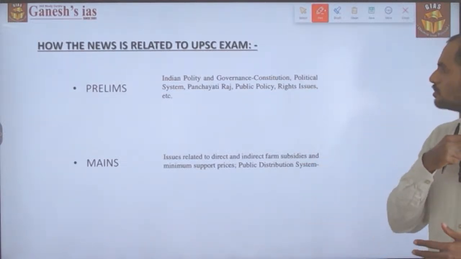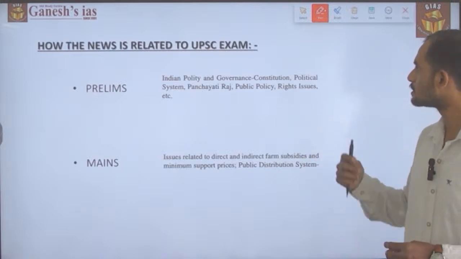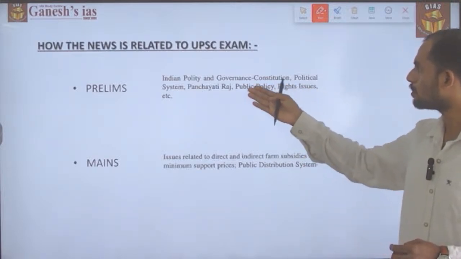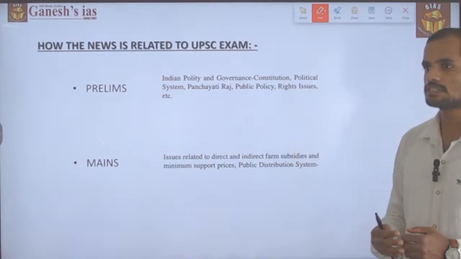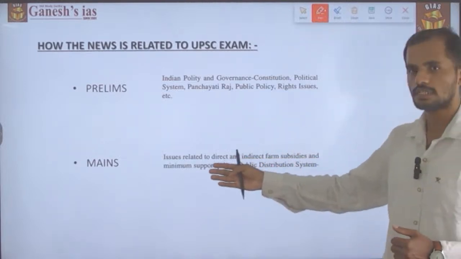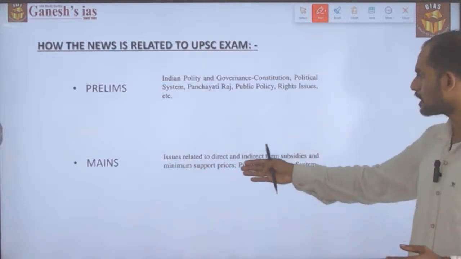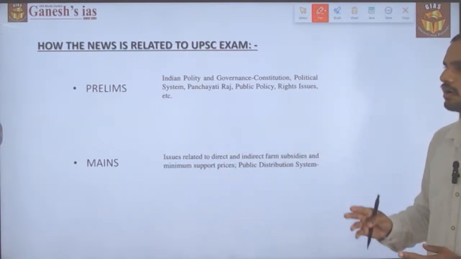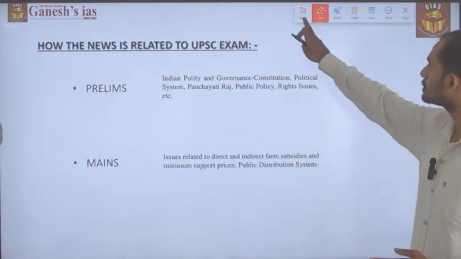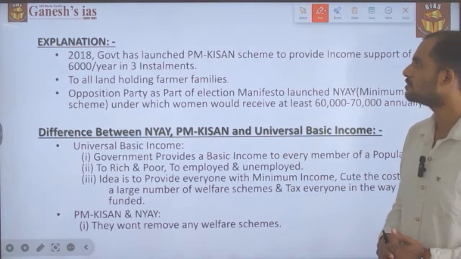Under prelims, the news is related to Indian polity and governance, that is constitution, political system, Panchayati Raj, public policy, rights issues, etc. Similarly, under mains GS paper 2 and GS paper 3, it is related to issues related to direct as well as indirect farm subsidies and MSPs, PDS, etc. This is how it has been related to the examination. Let's look into the explanation of the news.